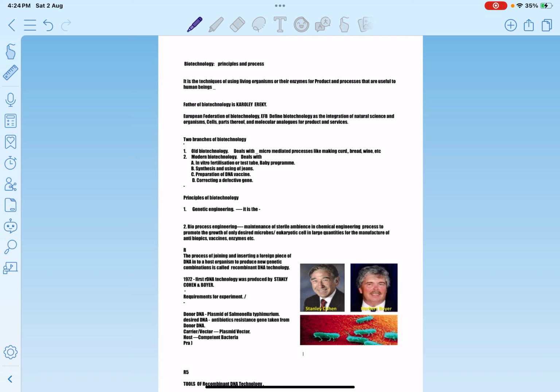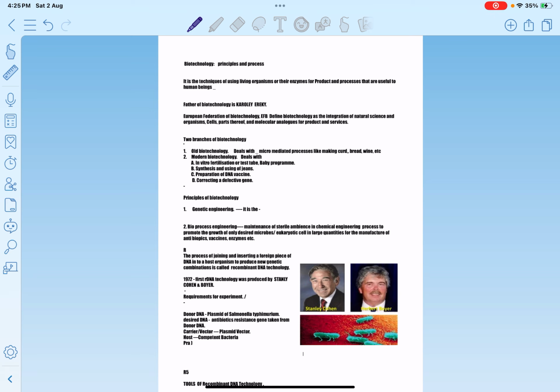Now we have to study the correct definition of biotechnology. What's meant by biotechnology? First the simple definition, and then according to EFB there is also a definition for biotechnology.